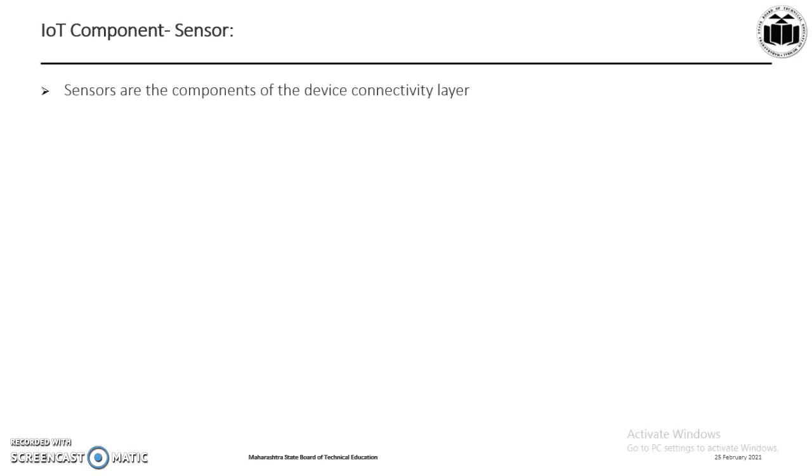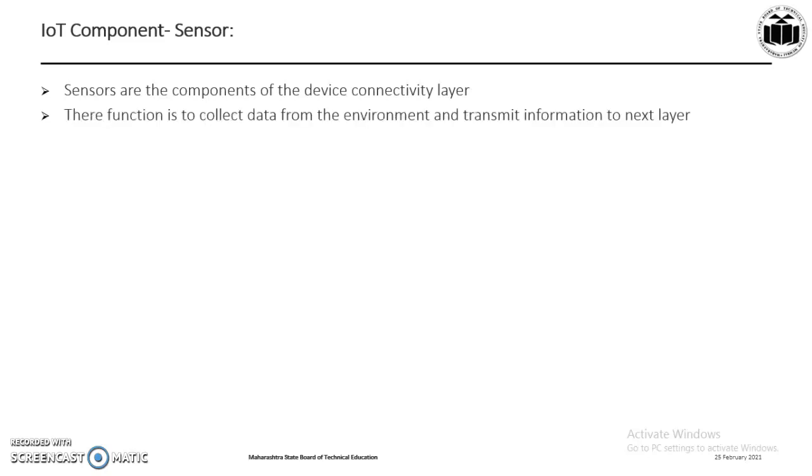The first component in IoT system is a sensor. Sensors are the components of device connectivity layer. These smart sensors are continuously collecting data from the environment and transmit the information to the next layer. Latest techniques in the semiconductor technology is capable of producing smart sensors for various applications. A device can have multiple sensors bundled together for sensing different parameters.